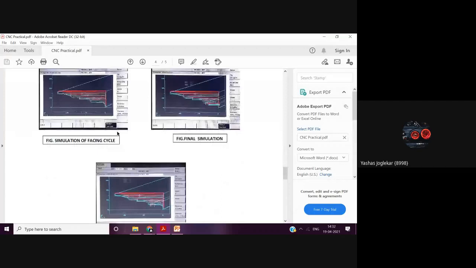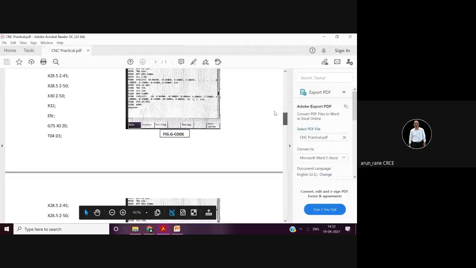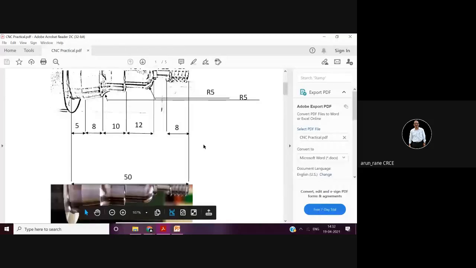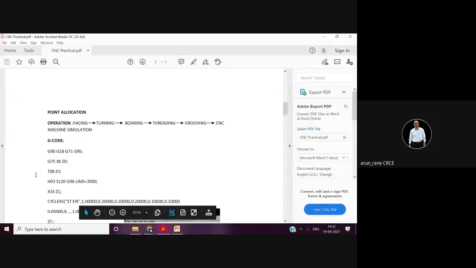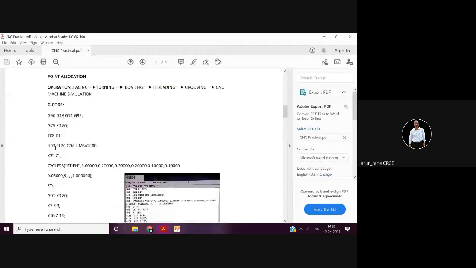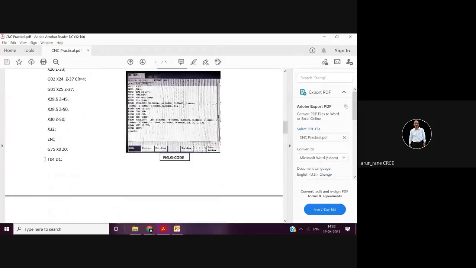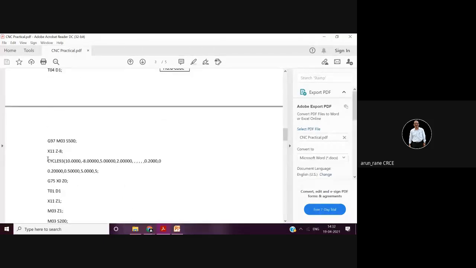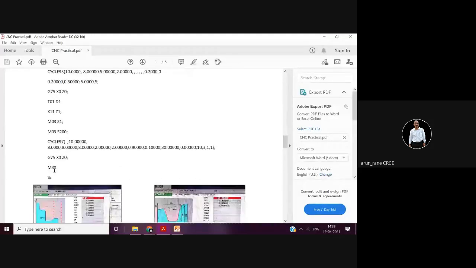Single tool. How many tools? One tool, two tools, three tools. So let us see now. First, you have to identify what the different operations are. This is one tool, tool number 8. Then tool number 4, that is the second tool. Then tool number 1, that is the third tool.